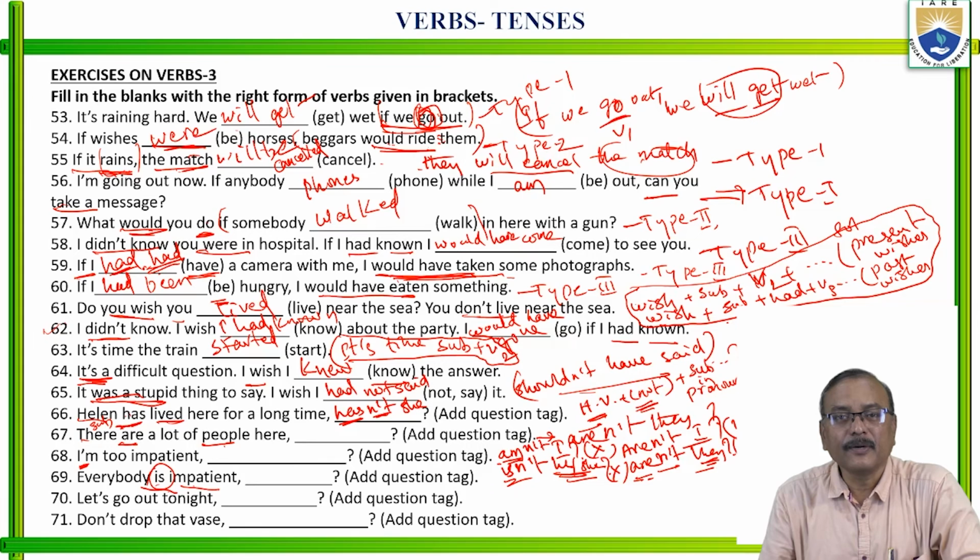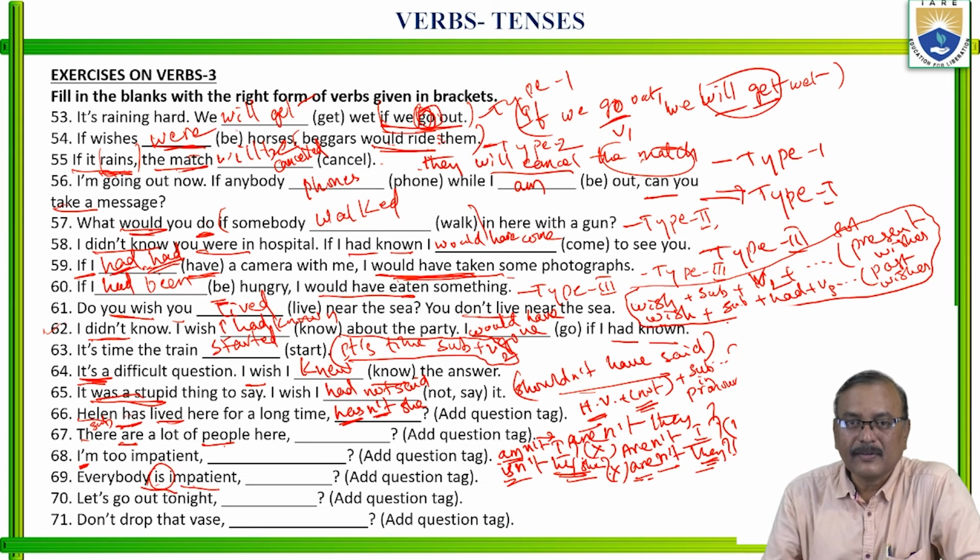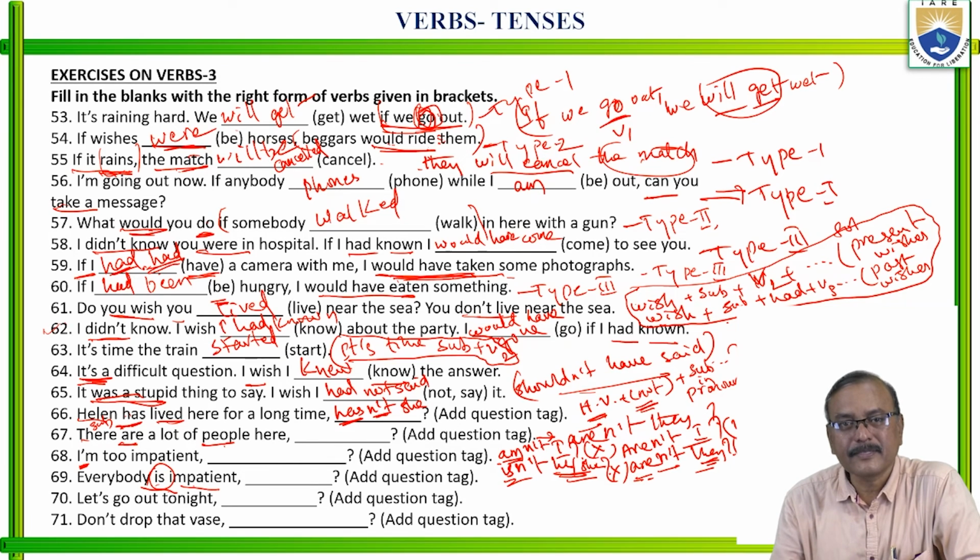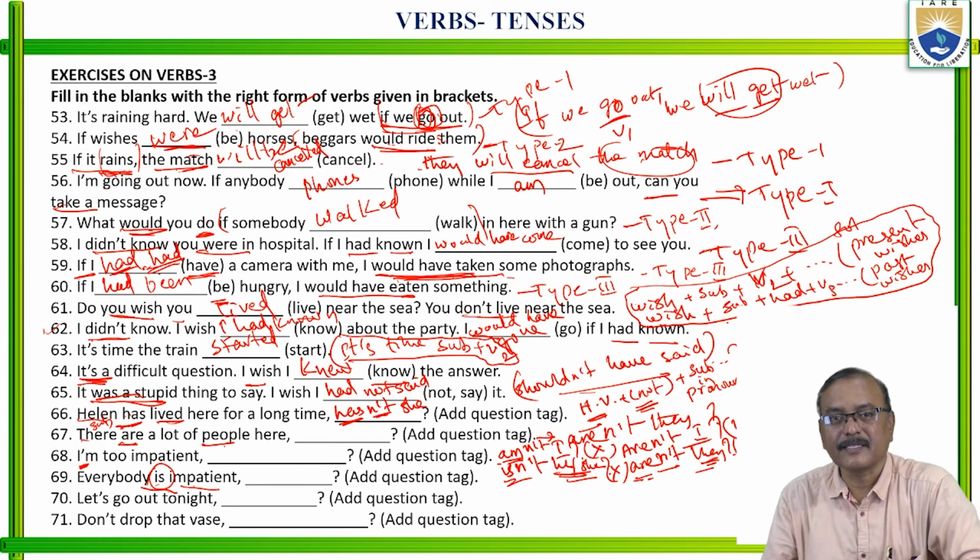Let's go out. Let's means let us. Let us go means we shall go. Indirectly we shall go out. Both are the same: we shall go out or let us go out. Both are suggestions only.